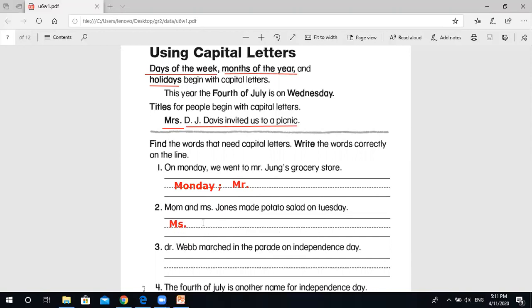Okay, what about the rest of the sentence?